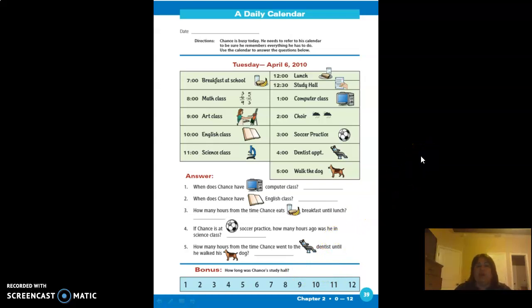Okay, so finish up this work today. Complete it. Take a picture. If you can upload it to Teams, go ahead and upload it to Teams. If you can't, just take a picture and send it to me, and I'll upload it for you. If you have any questions, go ahead and call me or text me or email me. Thank you.